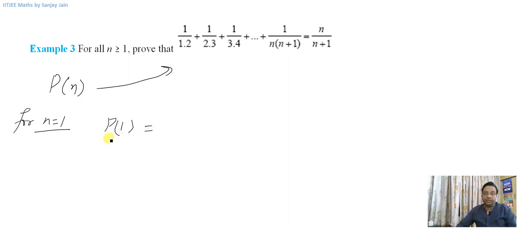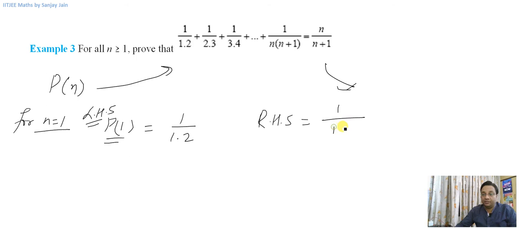Left hand side of p of 1 is 1 by 1 into 2. Right hand side, I'll replace n with 1, so 1 upon 1 plus 1, that is 1 by 2. So yes, left hand side of p of 1 is equal to right hand side of p of 1, so p of 1 is true.